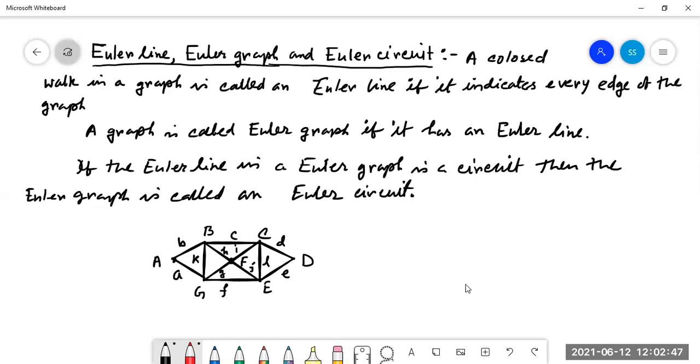Vertices and edges are a subsequence of vertices and edges.